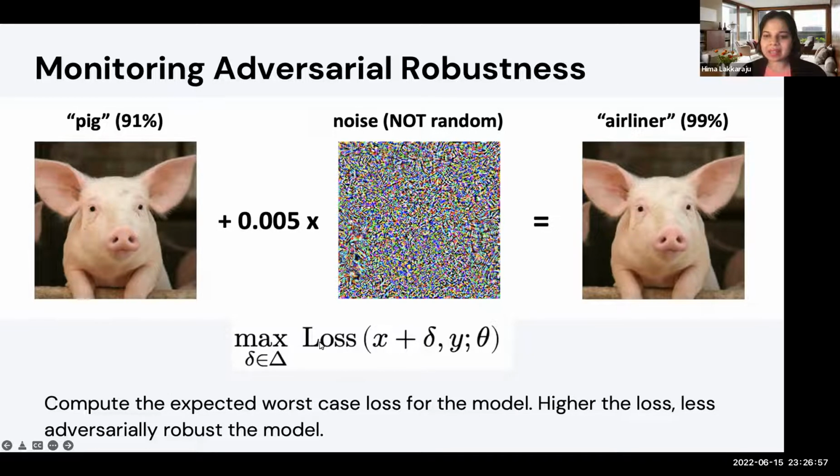So this is the worst case loss for one point x. If we basically compute this for all the points in the data distribution and then take the expected worst case loss across the data distribution, then that provides us with a measure of the brittleness of the model, right? So in some sense, higher the loss, more brittle the model is, and therefore less adversarially robust the model is. So the thing that we want to compute here to measure the brittleness or the adversarial robustness of the model is the expected worst case loss of the model.